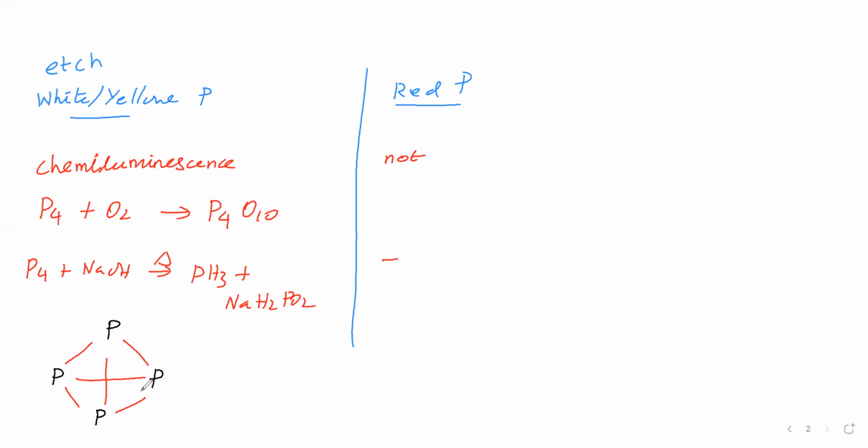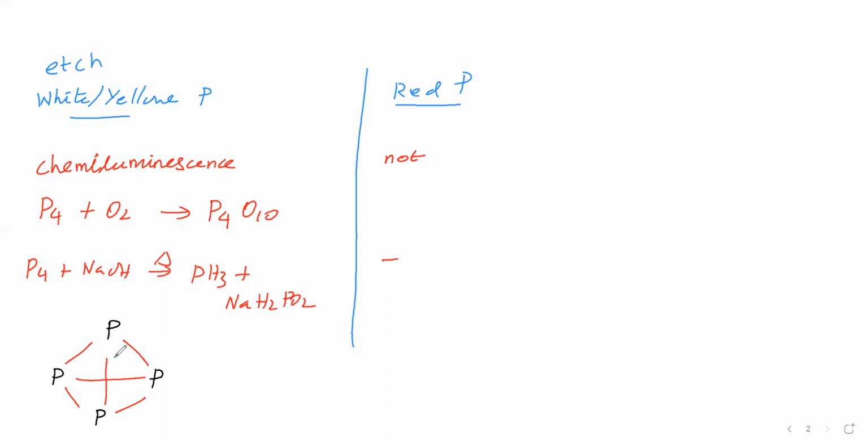Here tetrahedron is the shape. In the tetrahedral corners, phosphorus atoms are present, and at the center of the tetrahedron, no atom is present. What is the angle here?